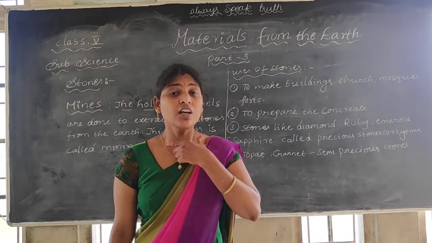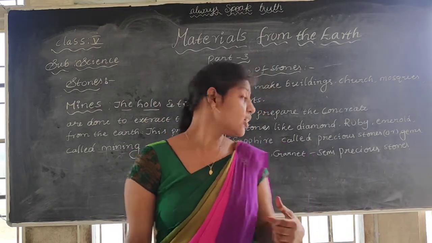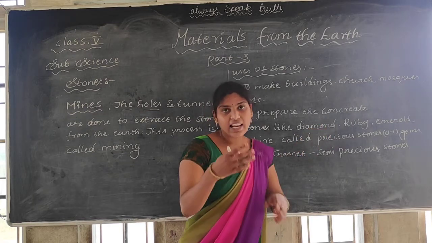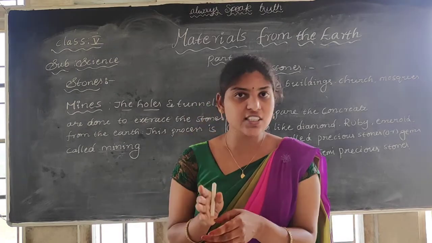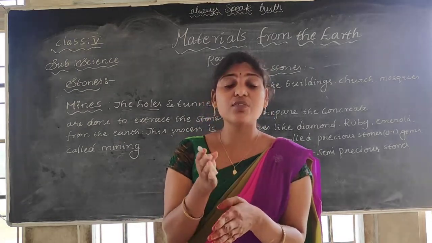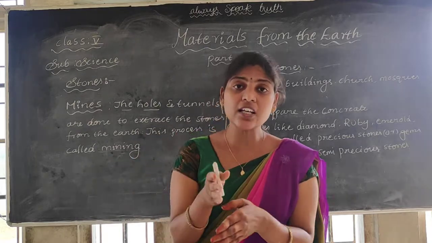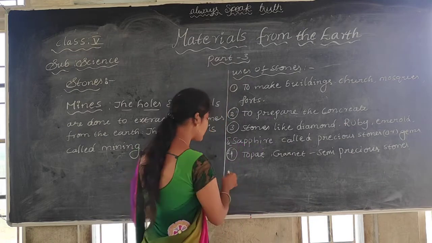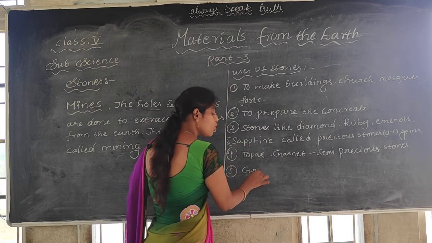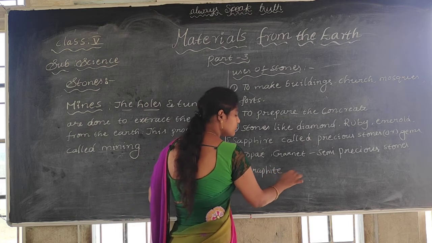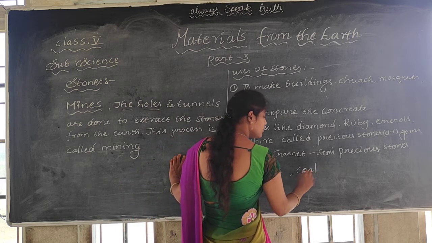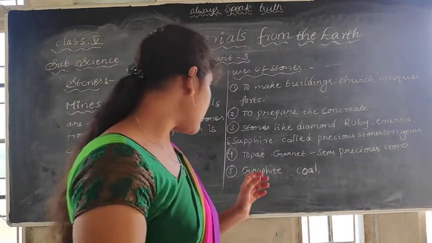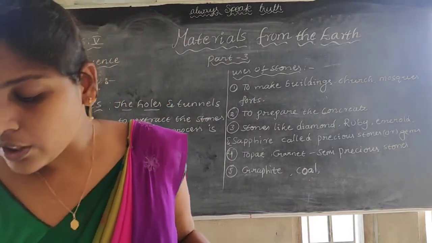These we are using for jewelry purposes, and you can see this diamond we are using as a tool also. To prepare the tool we are using this diamond. Glass cutting is not possible with a knife or anything. To cut the glass, there is a special device that is made by using this diamond only. And not only these, still we are having stone items like graphite, coal, and chalk,